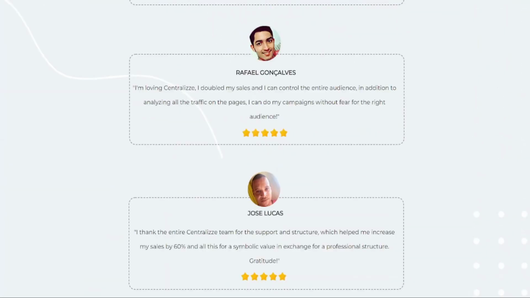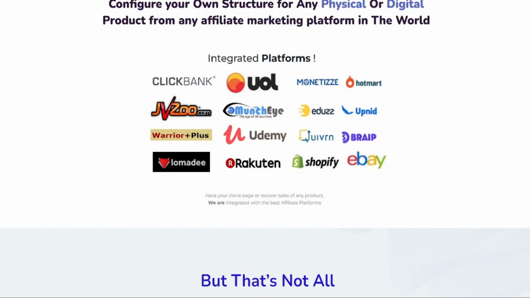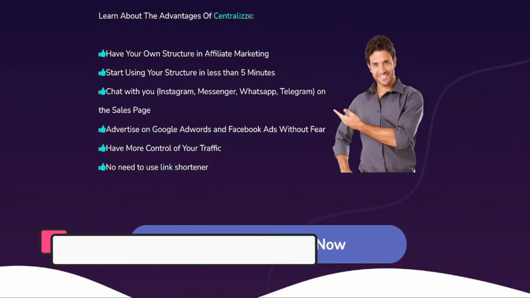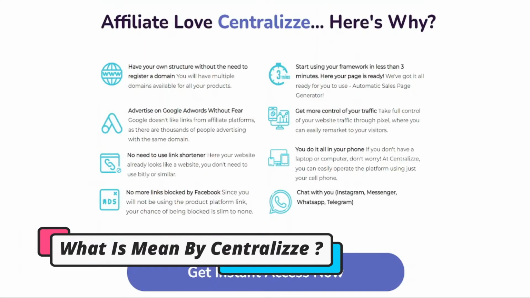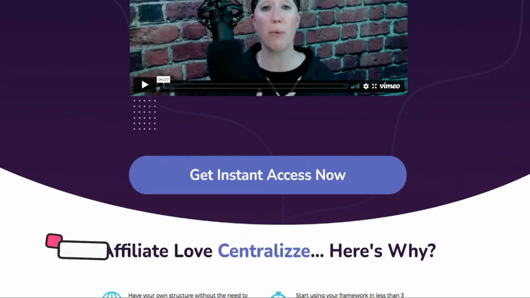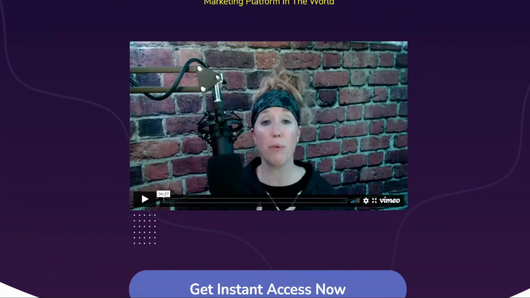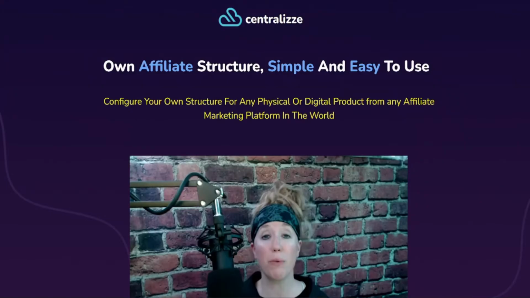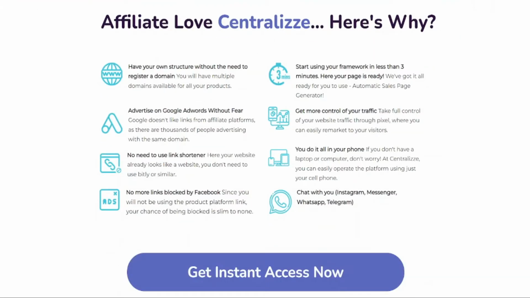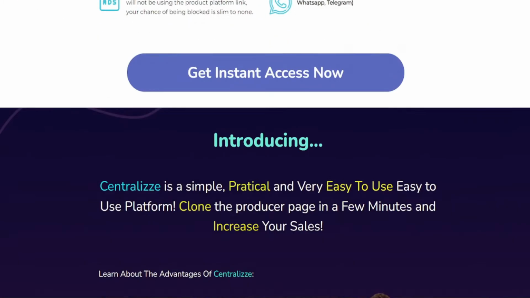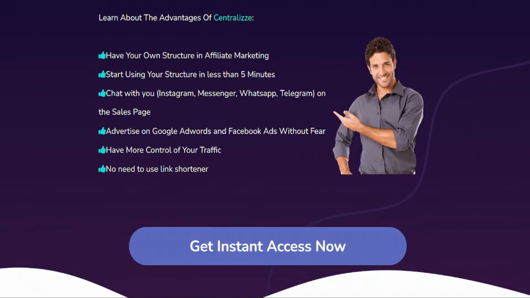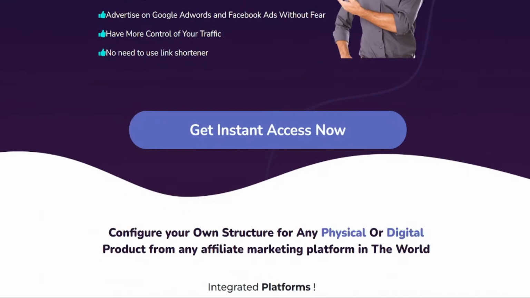So this is the marketing page of this software named Centralize. What is meant by Centralize? It's nothing but creating our own structure for the affiliate offers, which makes more profit, with some minor tweaking or adding contact details or adding demo videos or even a premium bonus to our affiliate offers. Sounds interesting? And that too without a domain. Yeah, they will provide you a domain, so there is no need to worry about that.